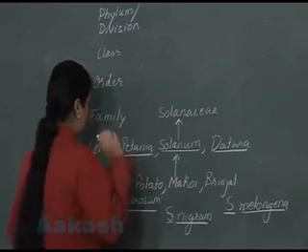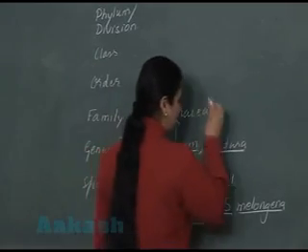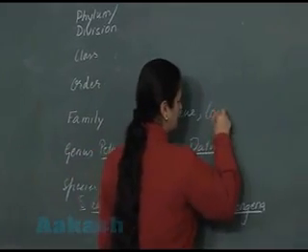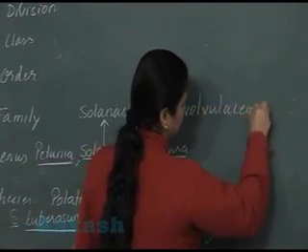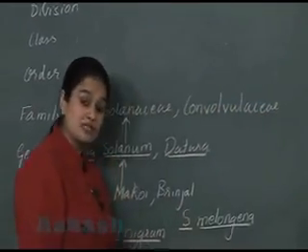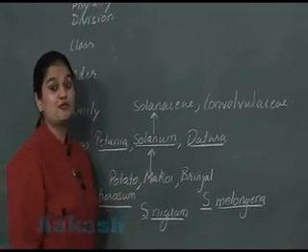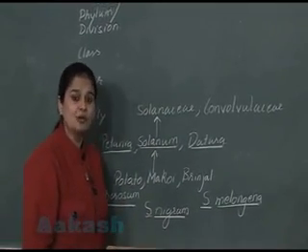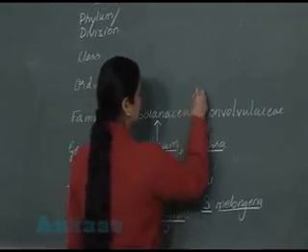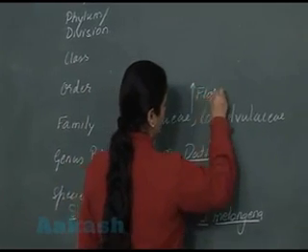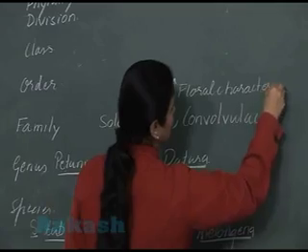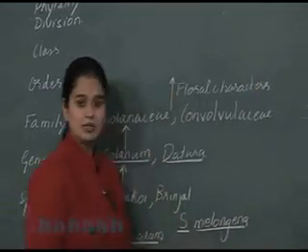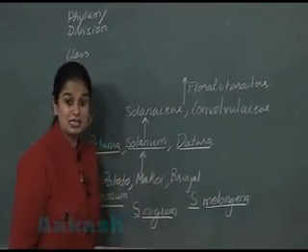Got this? Now another family along with the Solanaceae is the Convolvulaceae family. These 2 different families show very similar floral characters.